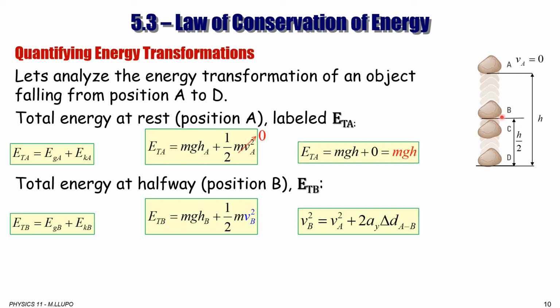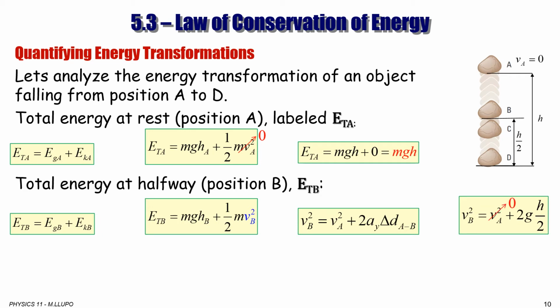So B is at half, so H is the total, so half is left for displacement from A to B, half of the H. So that will simplify things because we can say VB square is equal to VA square plus 2GH divided by 2, so half of the H.